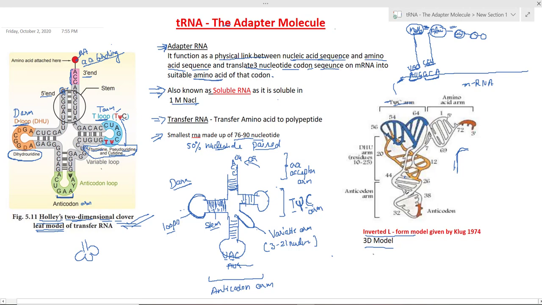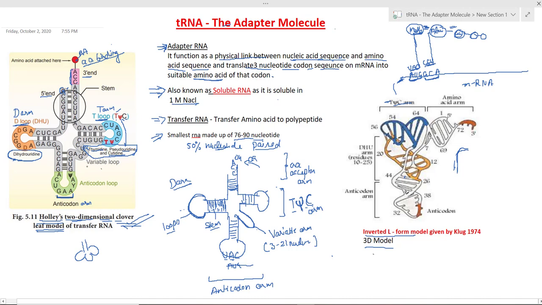This arm is known as the D arm, and this is the D loop because of this dihydrouridine. This is the T loop, or we can say the T psi C loop, because it has 3 different or unusual nucleotides present on this arm. That's why it's known as the T psi C loop or T arm.